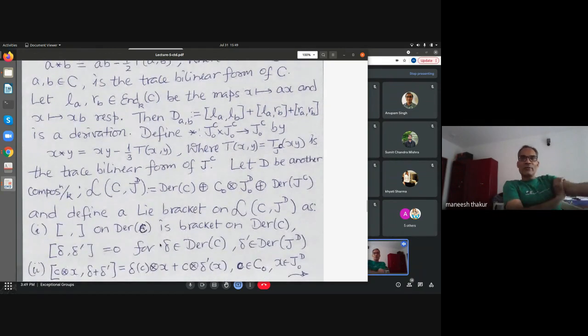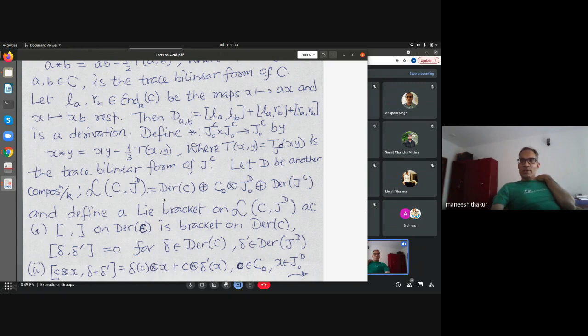Now finally we have the construction. So take another composition algebra D and denote by script L of C comma JD. So remember JD is H3 of D with some gamma. Denote this as the following vector space. Derivations of C, so this is a Lie algebra, direct sum C0 tensor JD0, then direct sum derivations of JD. So this is a Jordan algebra.